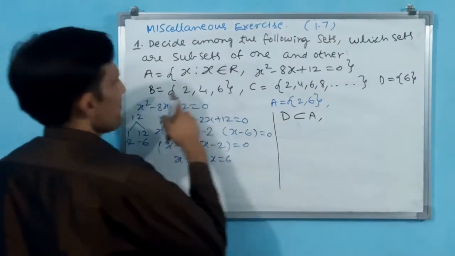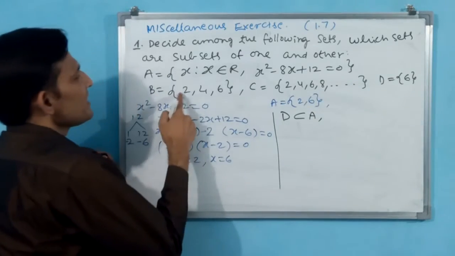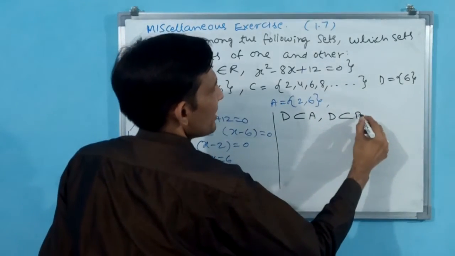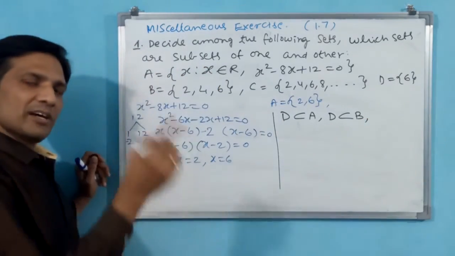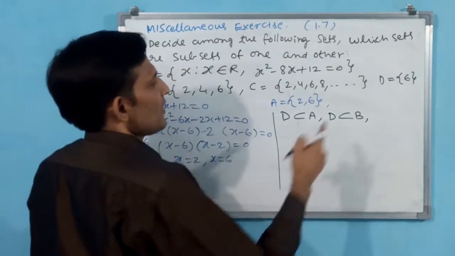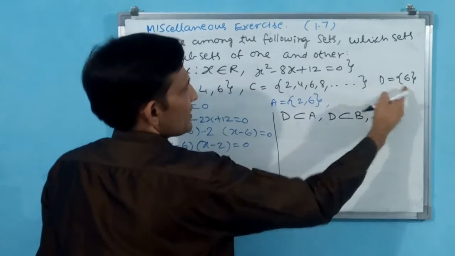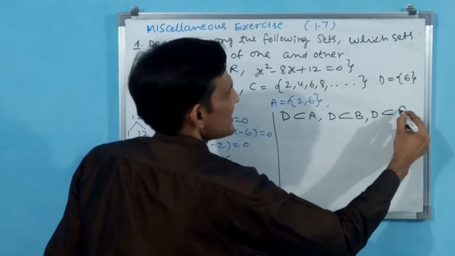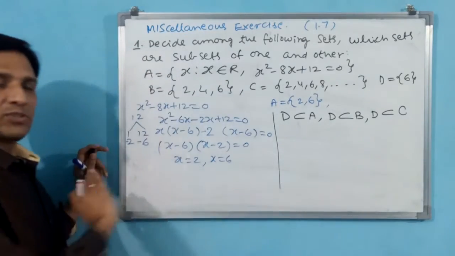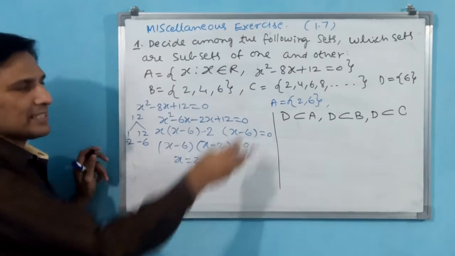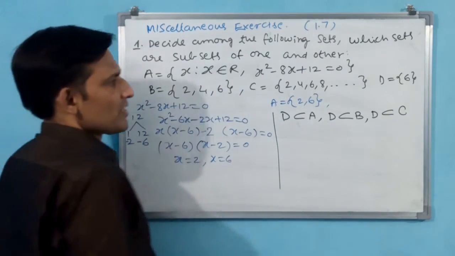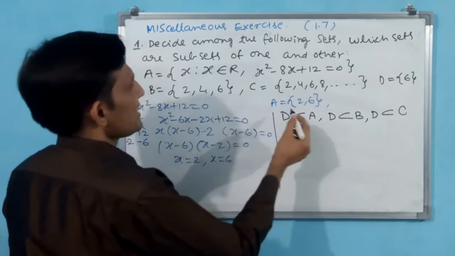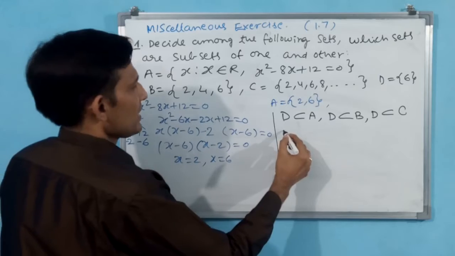Now you go for B. 6 is there in B. Yes, 6 is there, so again D is a subset of B. D is also a subset of B. Now you go for C. 6 is there, yes. Then D is a subset of C. This also you have to write, because like that sets are there. Now the one-element set is over. Now the two-element set is what here? The two-element set is A. Okay, write A.